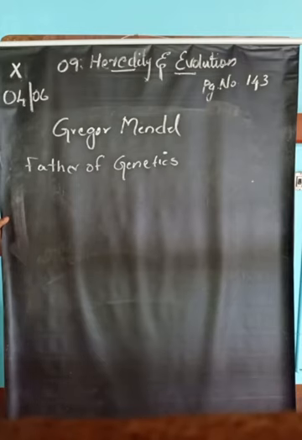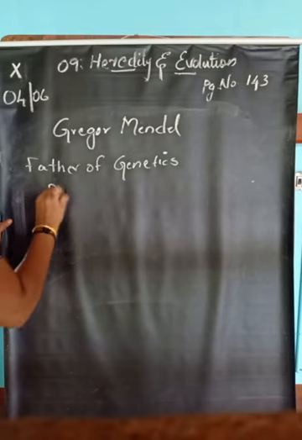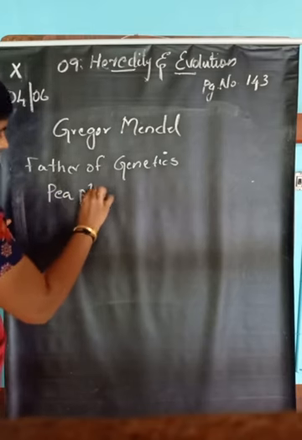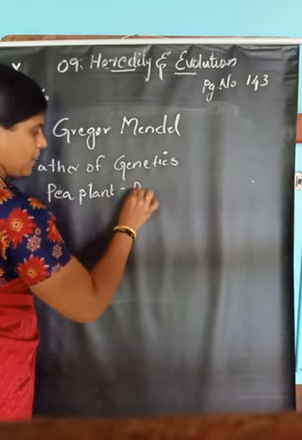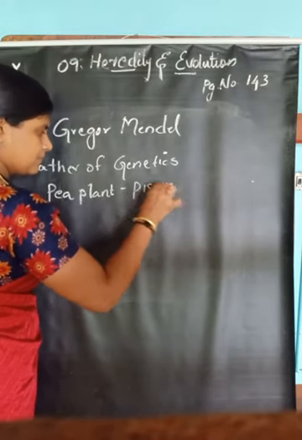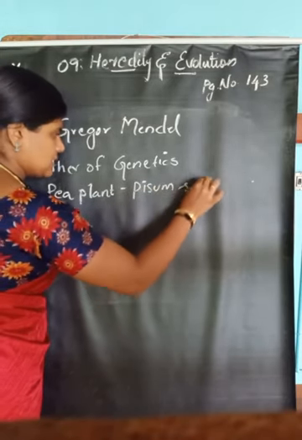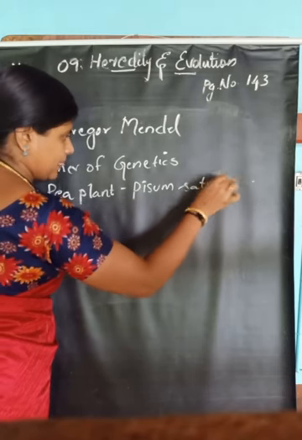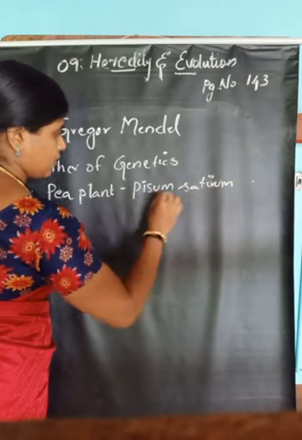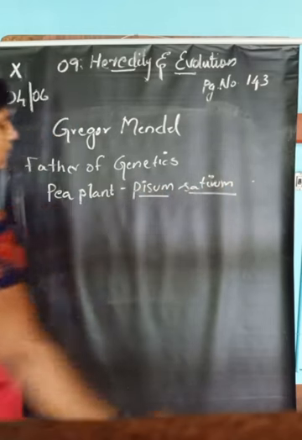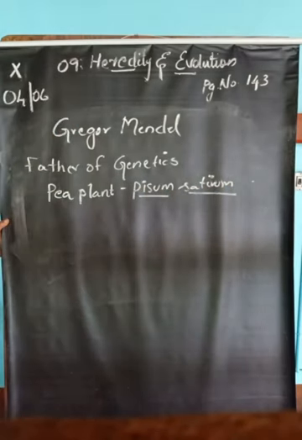He did his experiment in the pea plant. The scientific name of the garden pea is Pisum sativum.